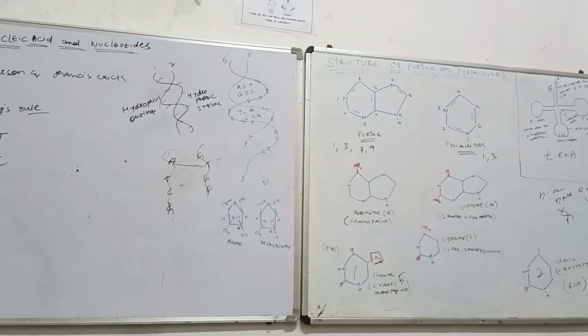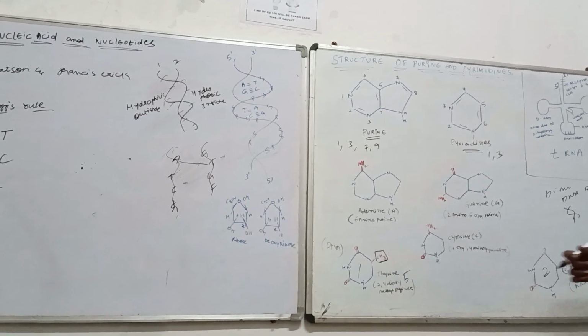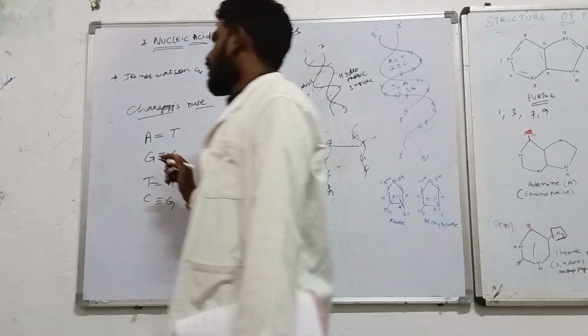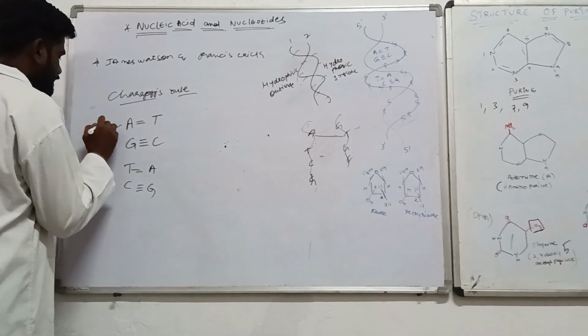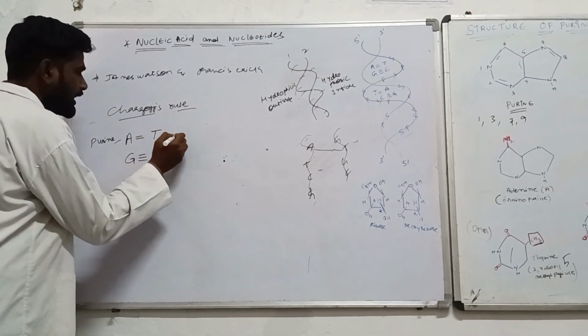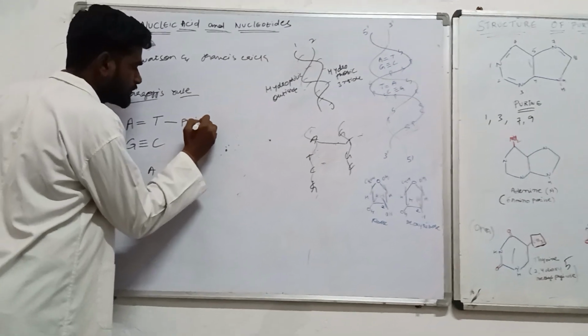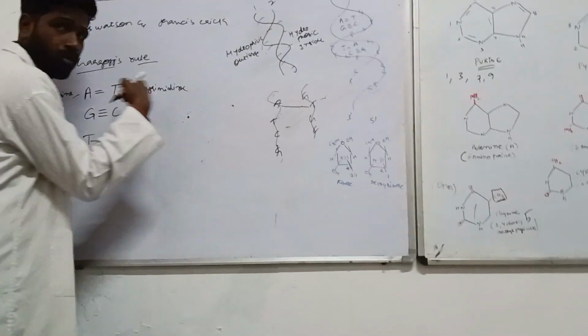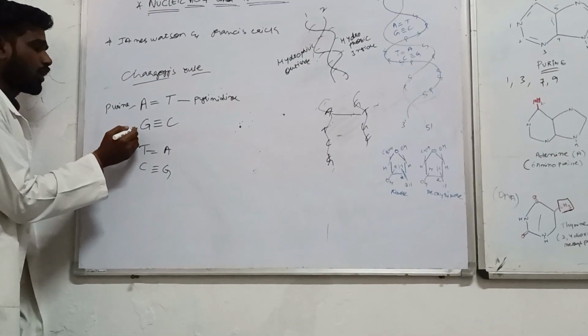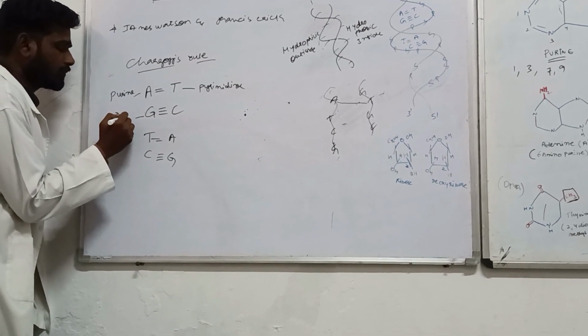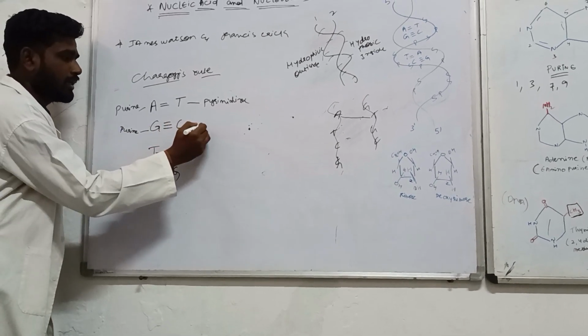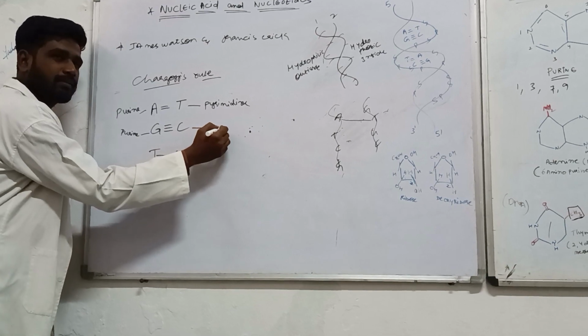That means that adenine is the purine, thiamine is the pyrimidine. ठीक है. Now guanine is the purine. Cytosine is the pyrimidine.